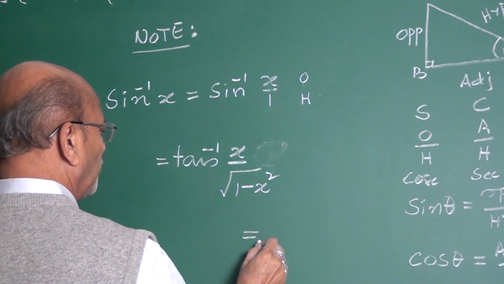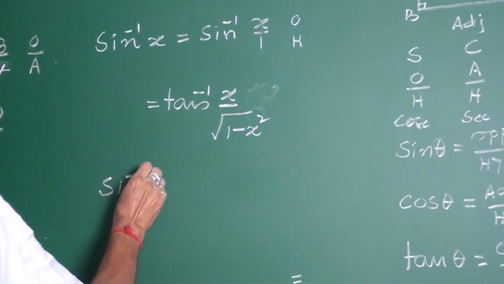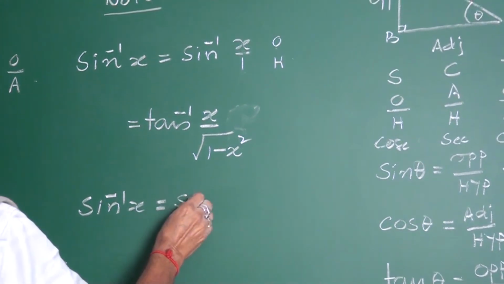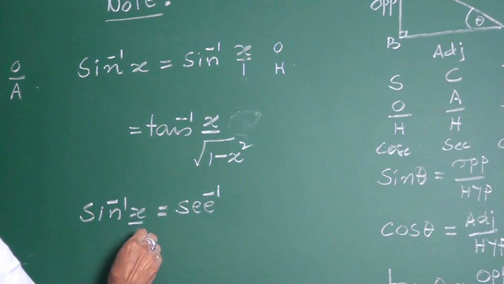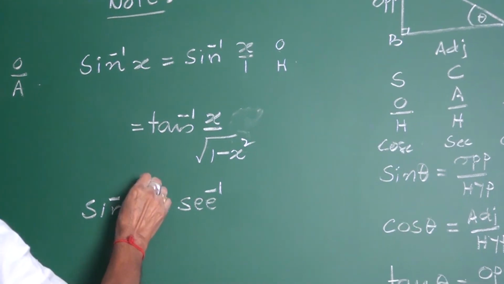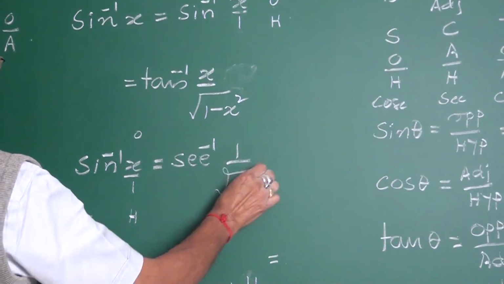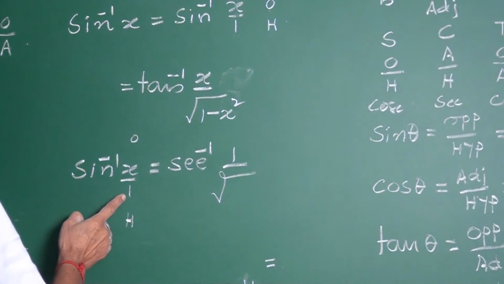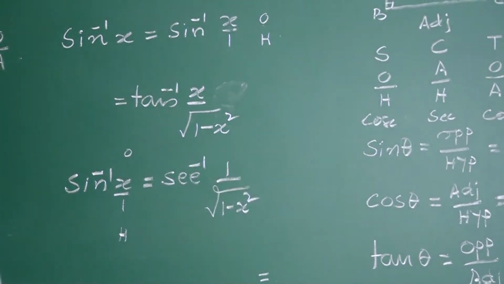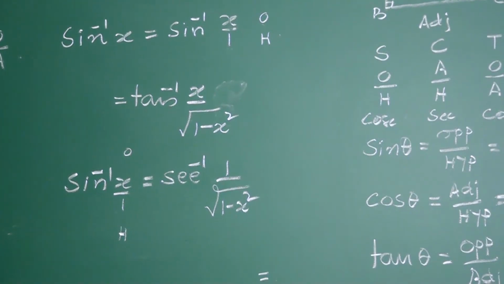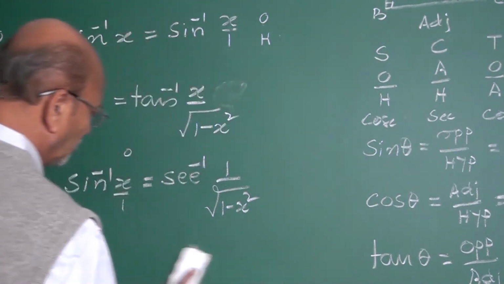I wanted to write from what? From sine inverse to sec inverse. This is sine inverse x to sec inverse. x can be written as x upon 1. What is this? O by H. Here this is H: 1 upon square root of, by Pythagoras Theorem, 1 square minus x square. This is how you must write, my friends. Transfer from one to another.